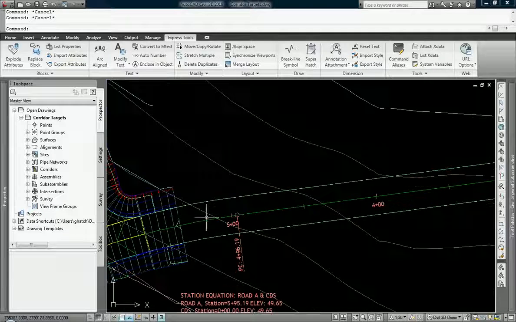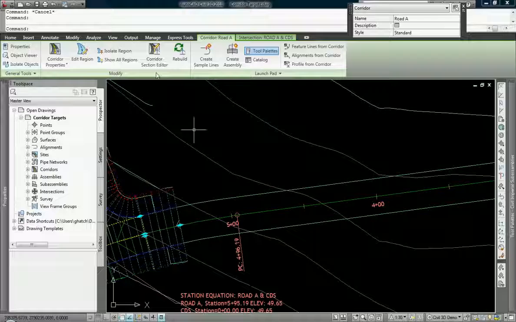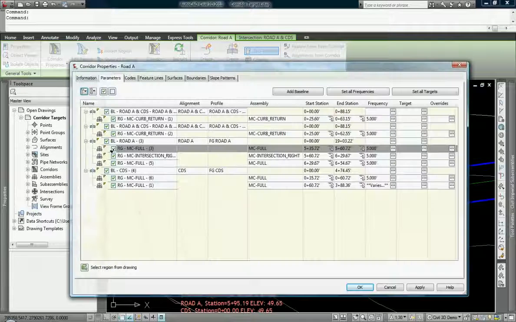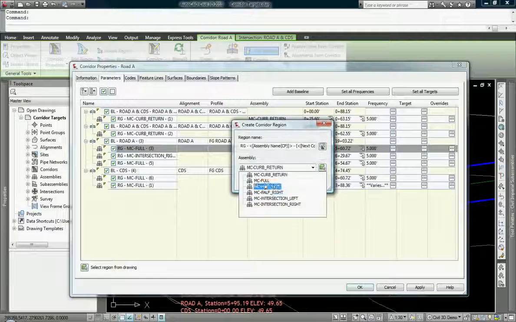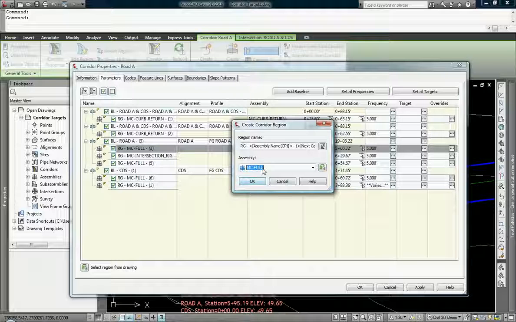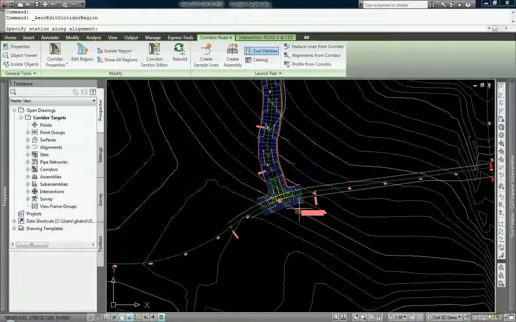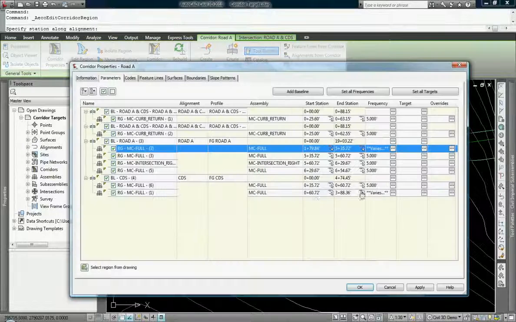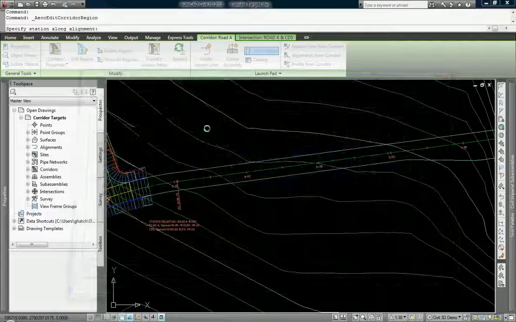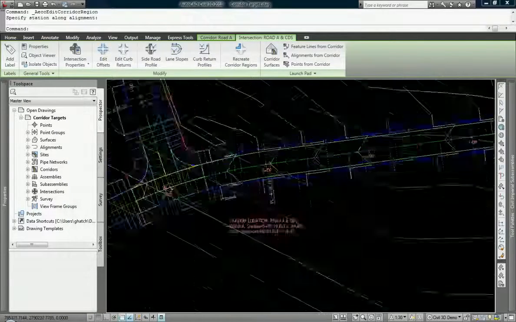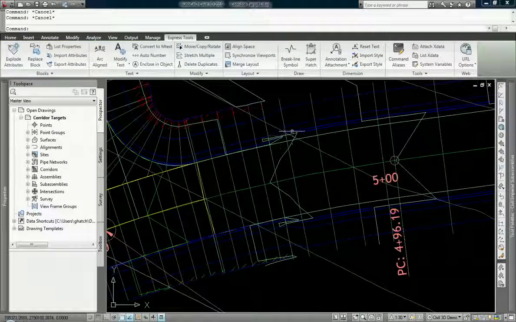Let's take a look at these offsets. I'm going to add a brand new region before the intersection. This region is going to use my MC full assembly, and I'm going to start it just after that transition lane, just to make things a little bit easier, and we're just going to say okay. I intentionally did not set any targets because I need to explain what they are first.